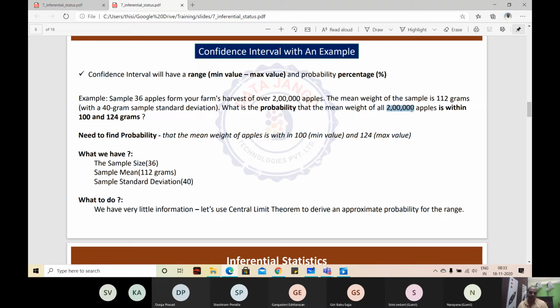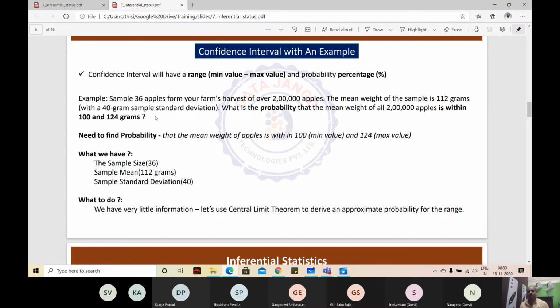Just by looking at this sample's mean and standard deviation, we need to calculate the total data's mean weight. What is the probability that it is going to fall between this range?